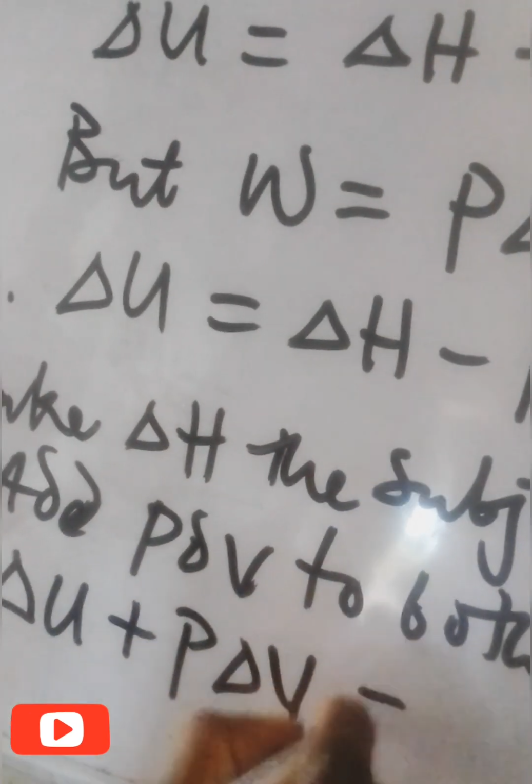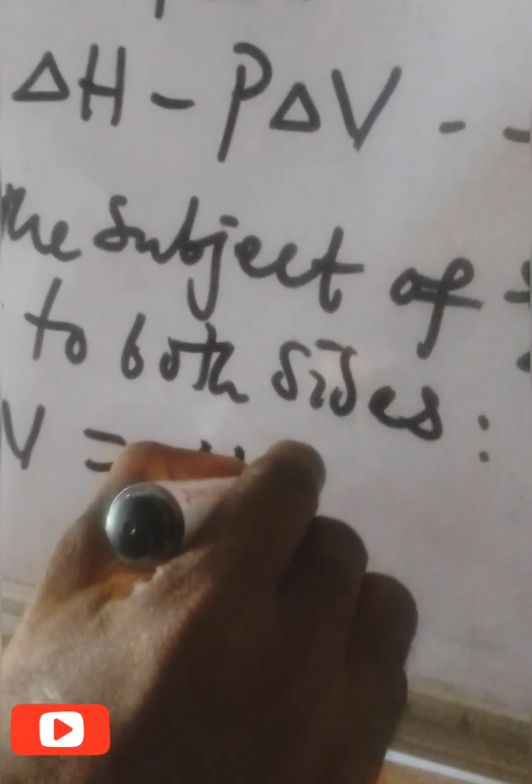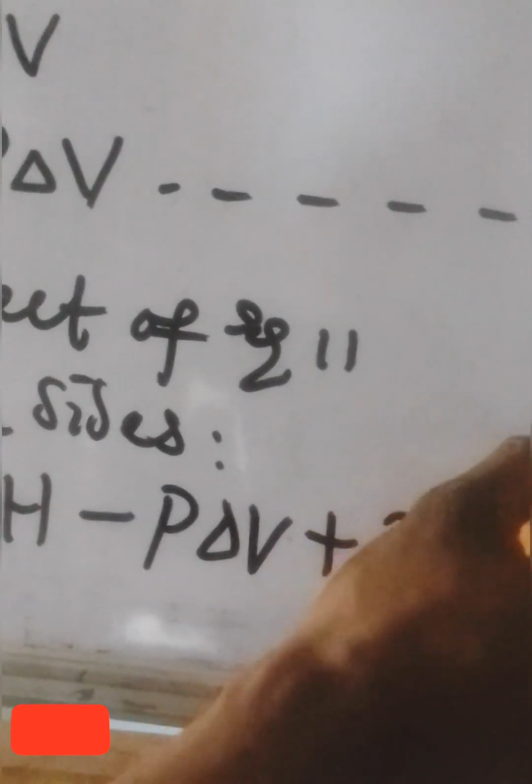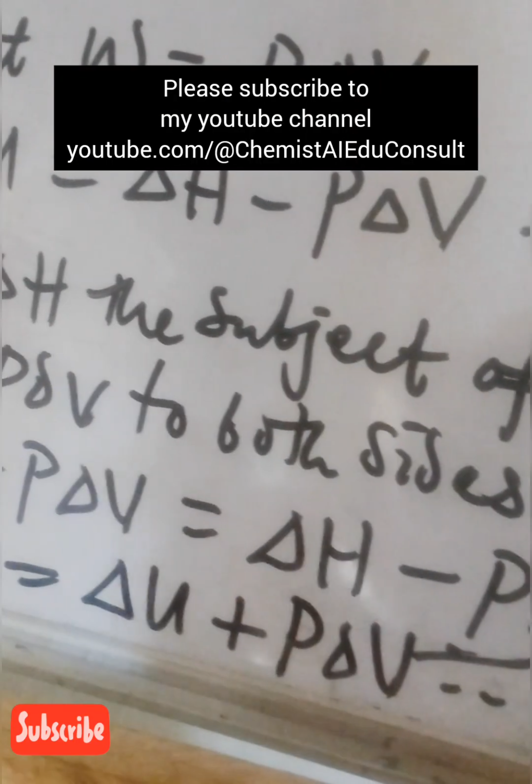So change in internal energy plus P dV equals change in enthalpy minus P dV plus P dV. P dV minus P dV will cancel. Then we can now say that change in enthalpy equals change in internal energy plus P dV. This is equation 3.